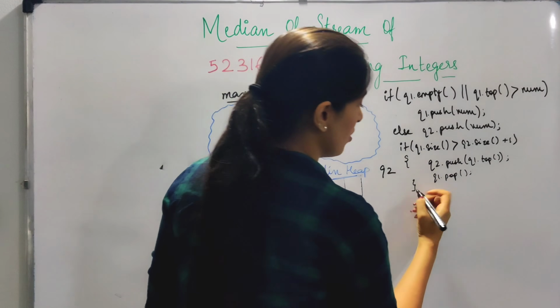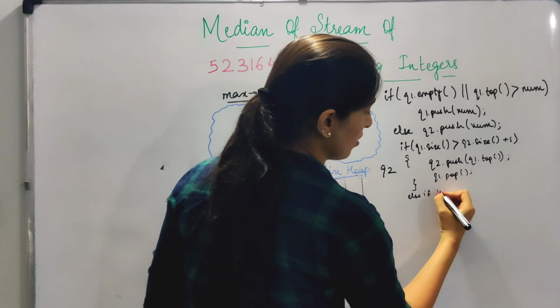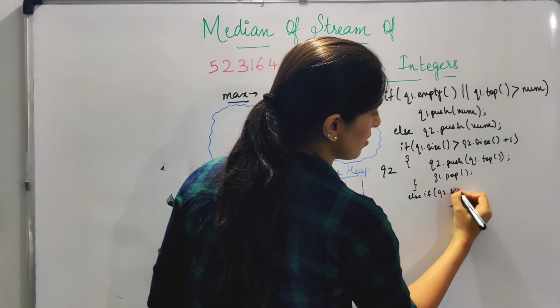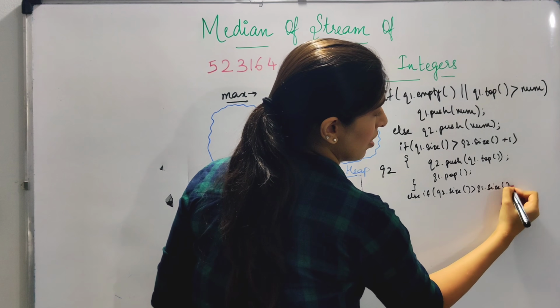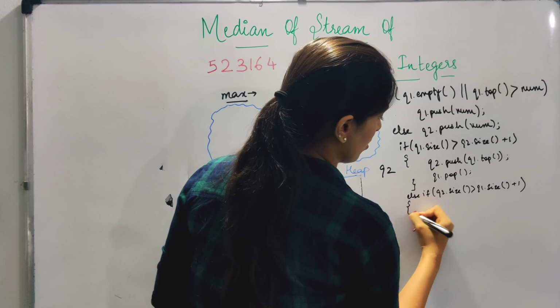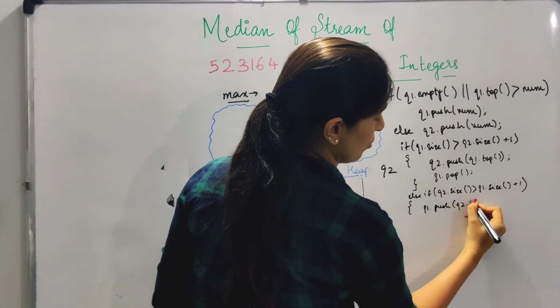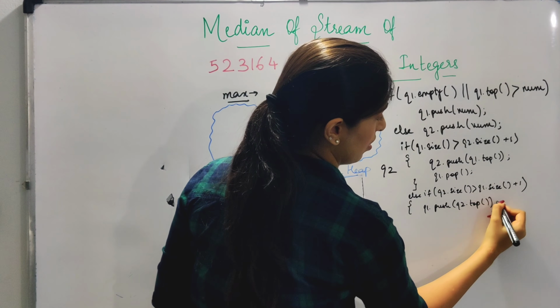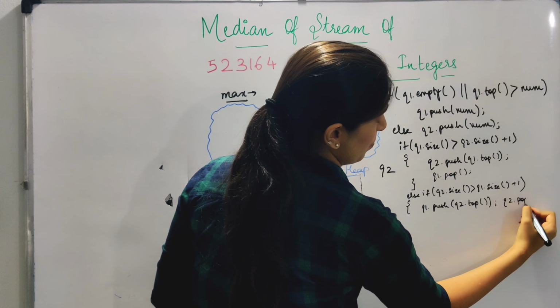Similarly, we have to do it the other way around: if Q2's size is greater than Q1's size plus 1, then we do Q1.push(Q2.top), and we do Q2.pop.